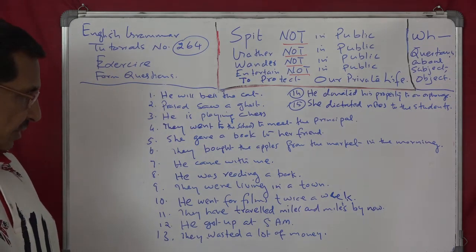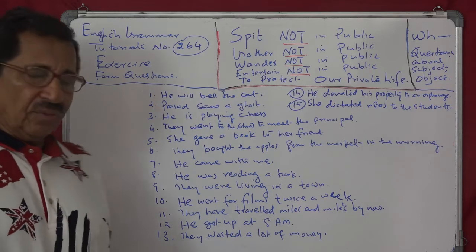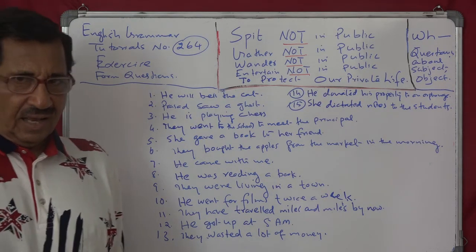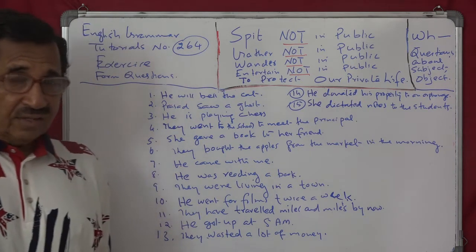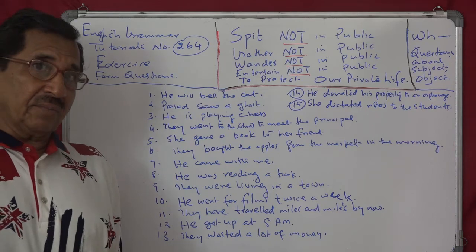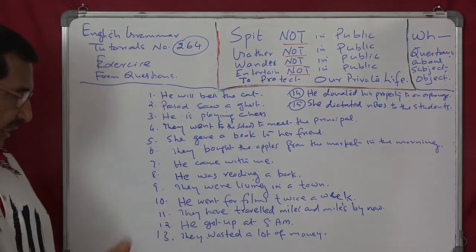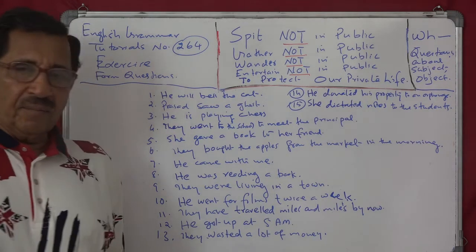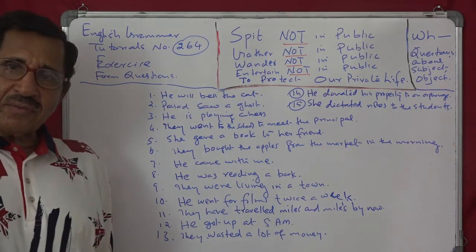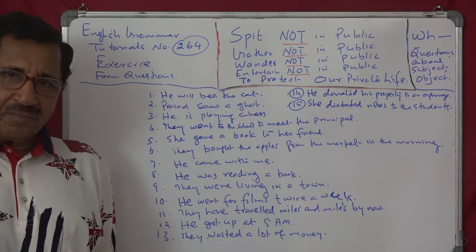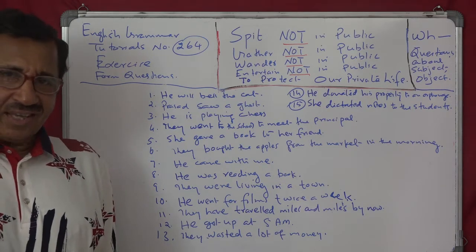Next, they have traveled miles and miles by now. Who have traveled? They have traveled. How far have they traveled? They have traveled miles and miles. Distance. He got up at 5 a.m. Who got up at 5 a.m.? He got up. When did he get up? He got up at 5 a.m.